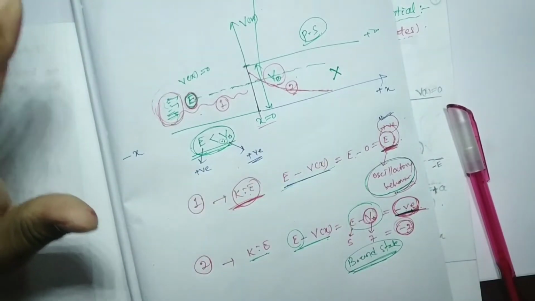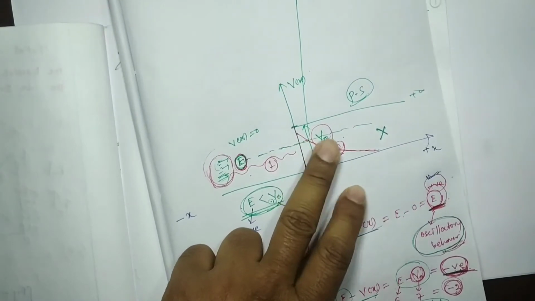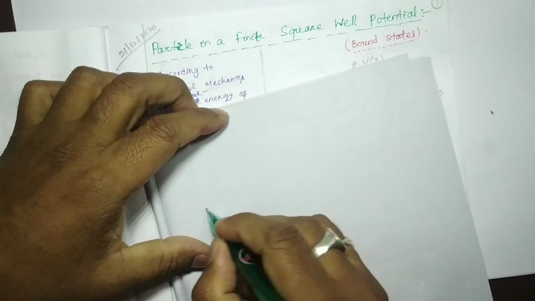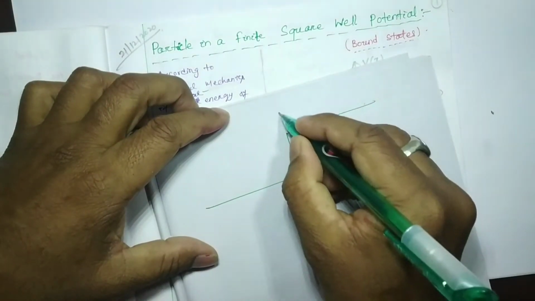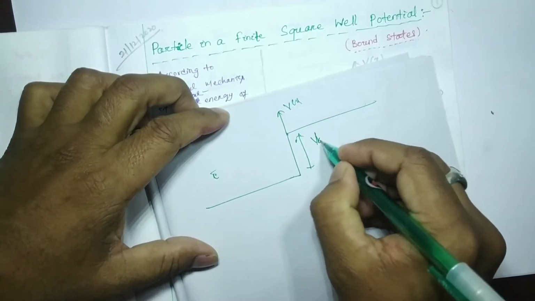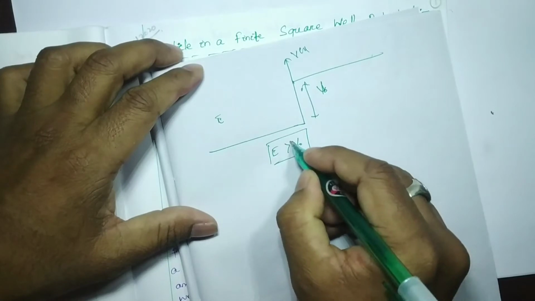Okay, now we are going to consider the same step, but the second case is this one. This is your E, this is your V0, and here we consider the total energy greater than V0.